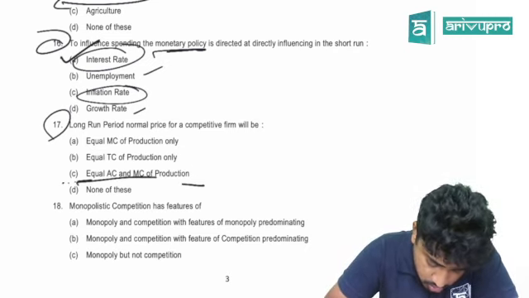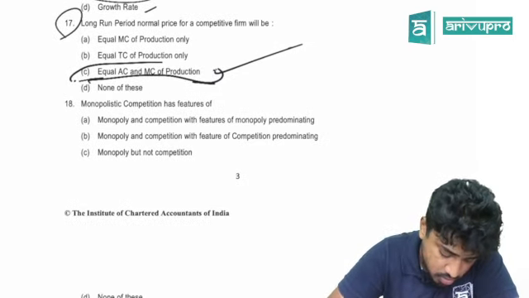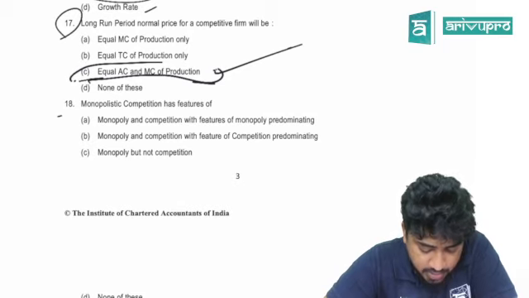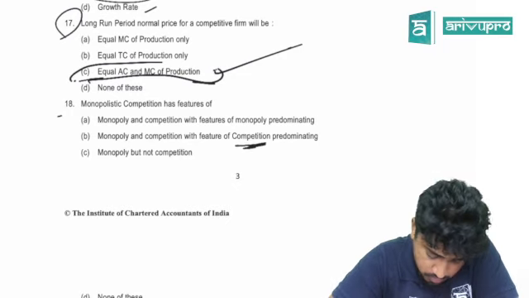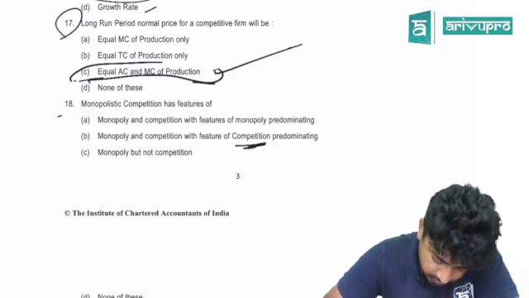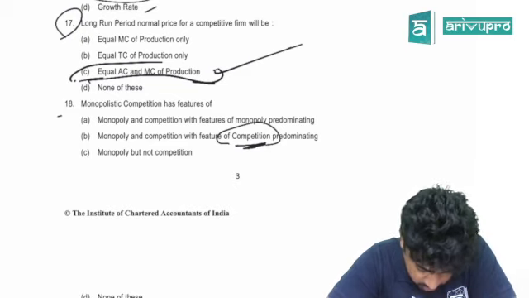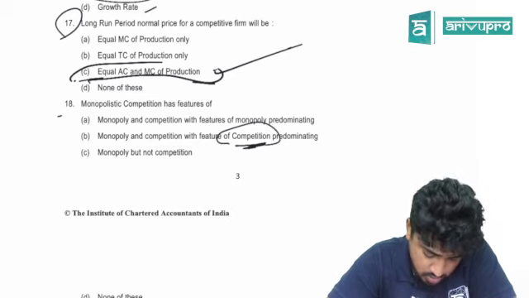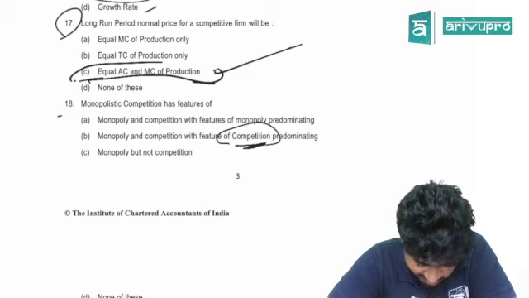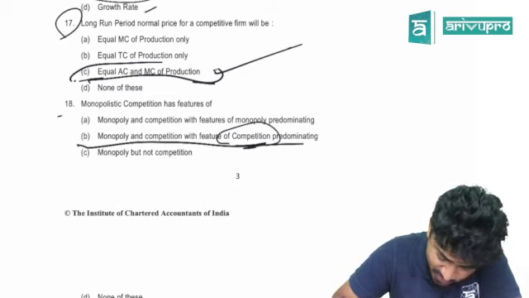AC is equal to MC of the production. Done. 18th, monopolistic competition as a feature of, no, they are referring to competition. What is this question? Monopolistic competition as a feature of monopoly and competition with the feature of monopoly dominating. Monopoly and competition with the feature of competition predominating. Right? Monopoly but not competition. I don't know, some stupid question. The answer is B.